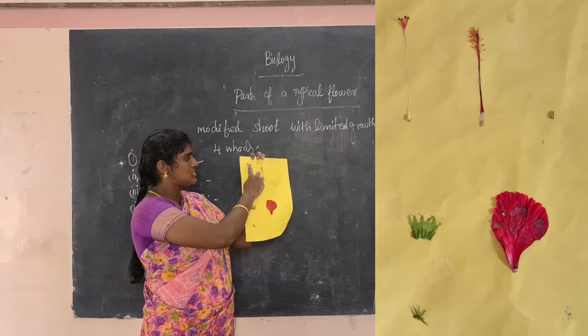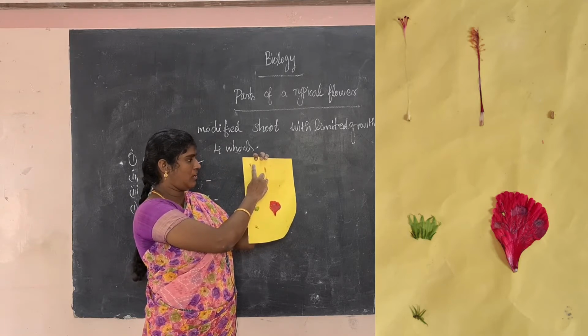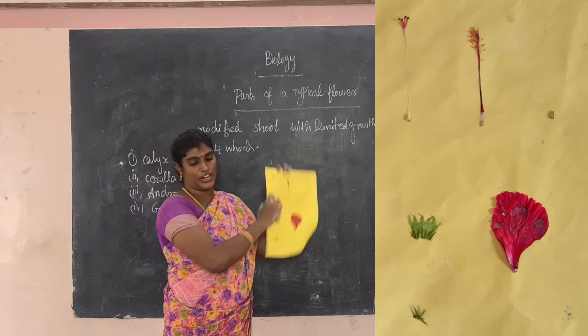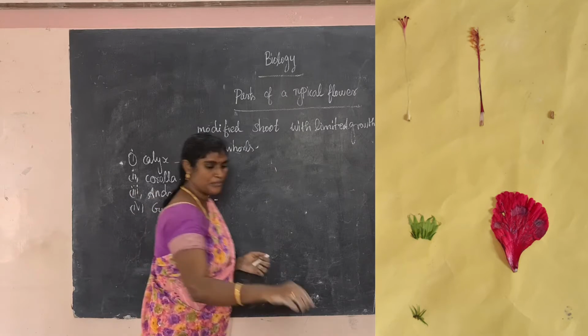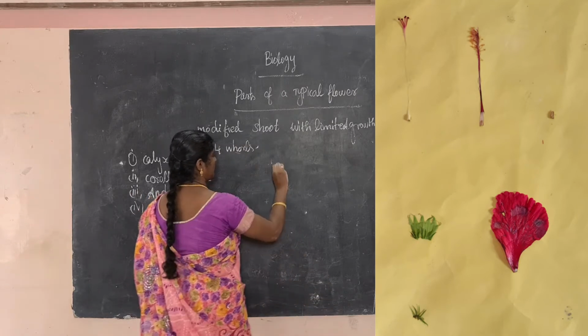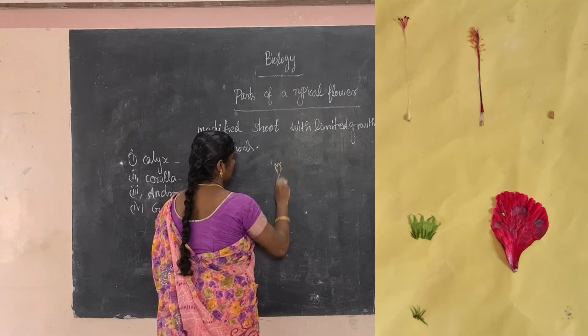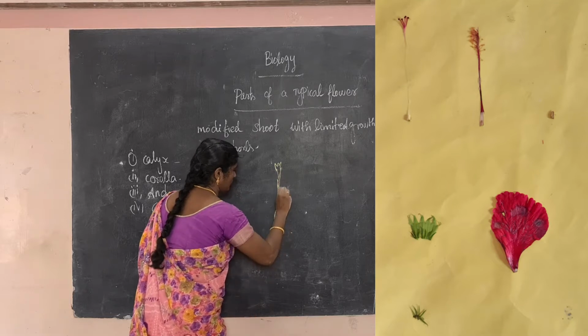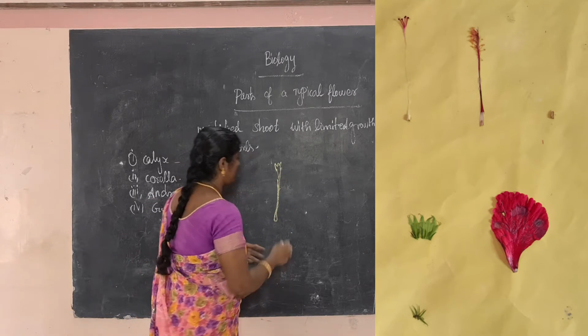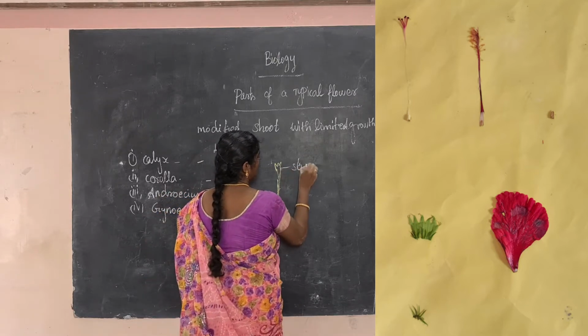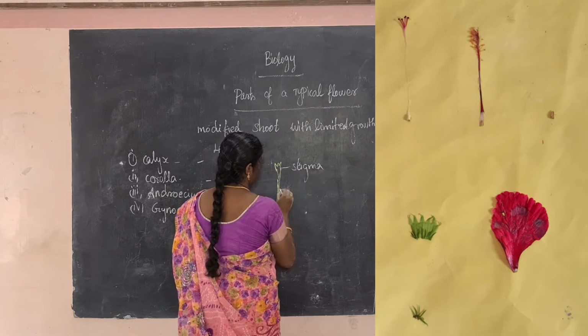Okay. This is stigma, style, ovary. For example, this is the stigma.